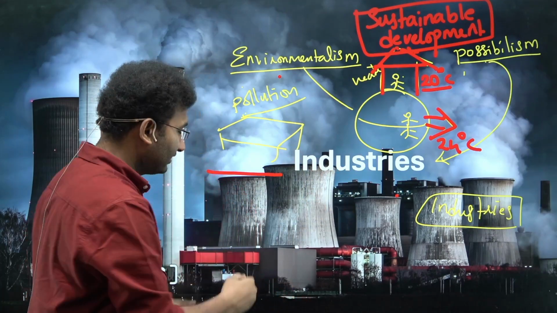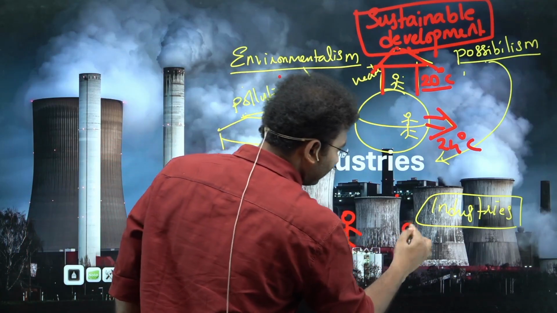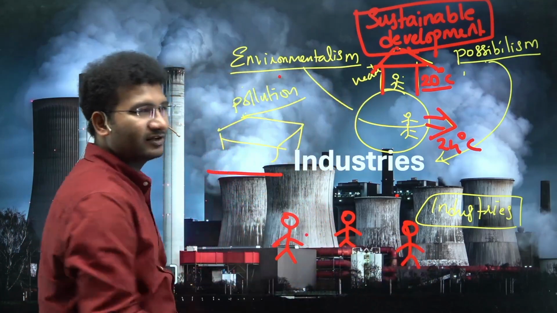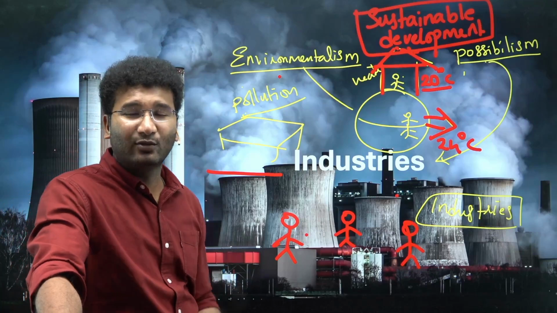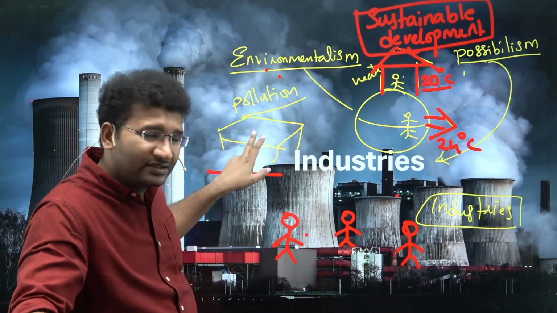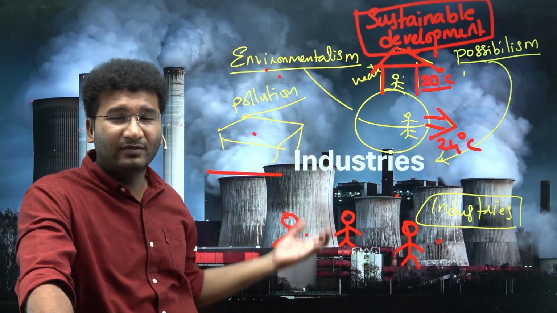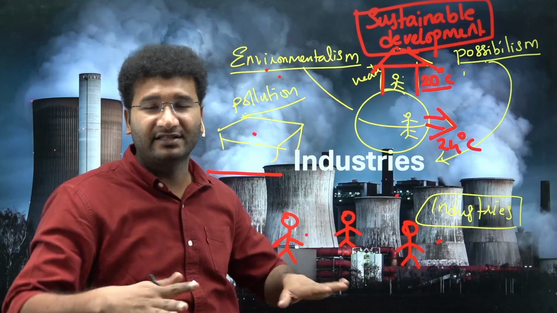And likewise, the people who are working get an employment opportunity. With that, the electricity in the schools can be run, hospitals can be run, and the quality of life can be better. So environmentalists का फोकस केवल पोल्यूशन पे होता है, पॉसिबिलिज्म का इंडस्ट्री एंड इकोनॉमी के ऊपर होता है, बट सस्टेनेबल डेवलपमेंट में बैलेंस की तरफ होता है.